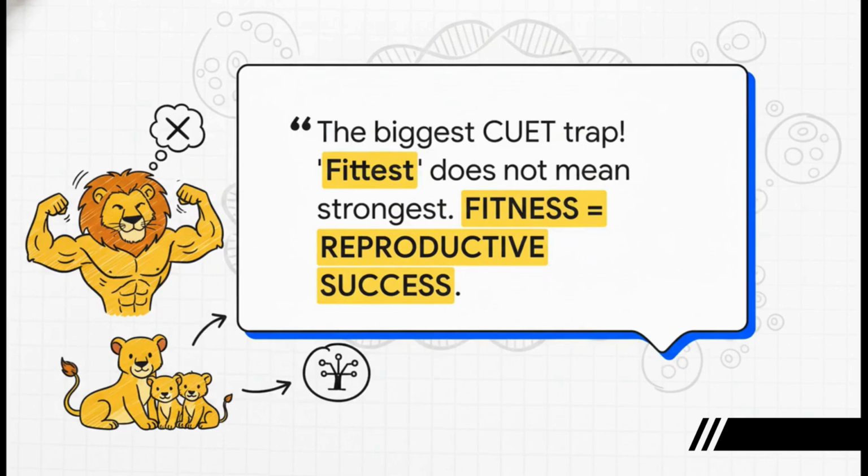Okay, everyone, I need you to lean in and listen very carefully. This is, without a doubt, the biggest trap CUET can set for you on this topic. When we say fittest, it does not mean strongest or fastest or smartest. In evolution, fitness has only one meaning: reproductive success. An organism is fit if it makes lots of babies that survive to make their own babies. That's it. A super strong lion that never reproduces is an evolutionary failure. Please remember, fitness equals reproduction.